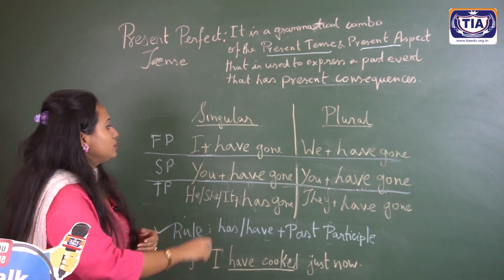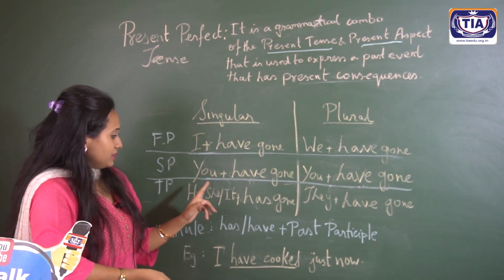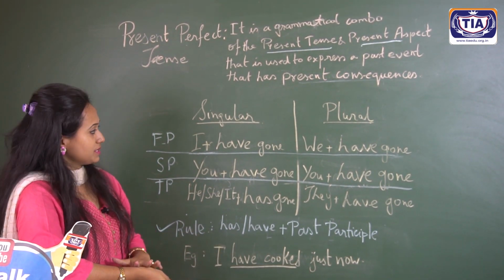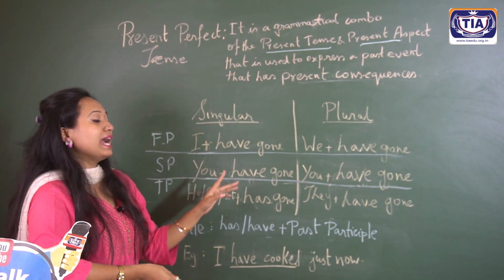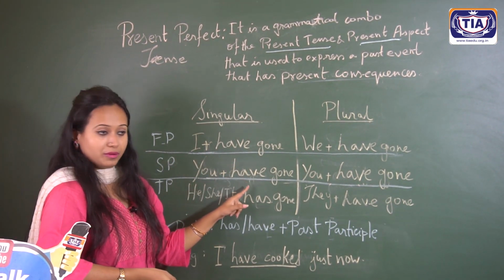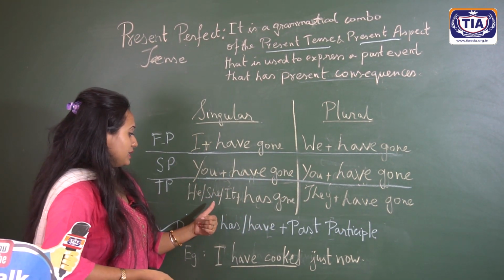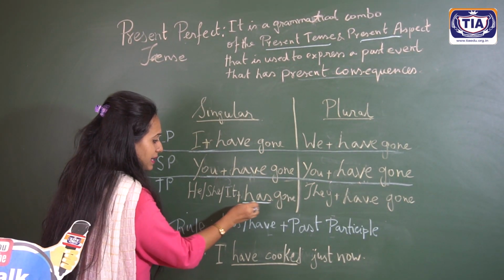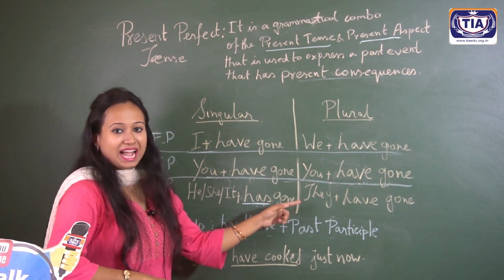Now we come down to the chart. First person singular, I plus have plus gone. The rule is over here: has or have plus the past participle of the verb. I plus have gone, that makes I have gone. Plural, we have gone. Second person, you plus have gone. Plural, again the same thing, you plus have gone. Third person, when you come down, it is he or she or it plus has. Just keep this in mind. Here it changes in the singular form. The rest in the plural form, they have gone.